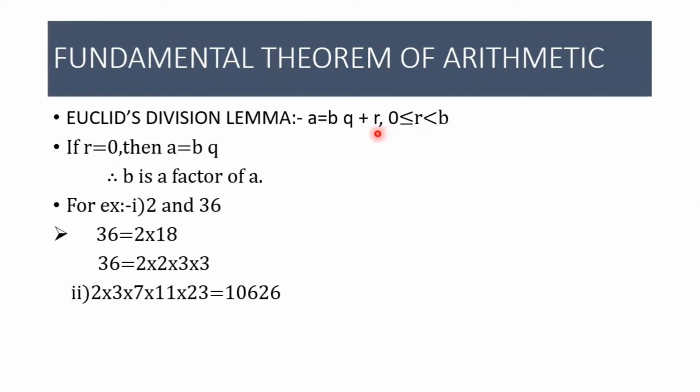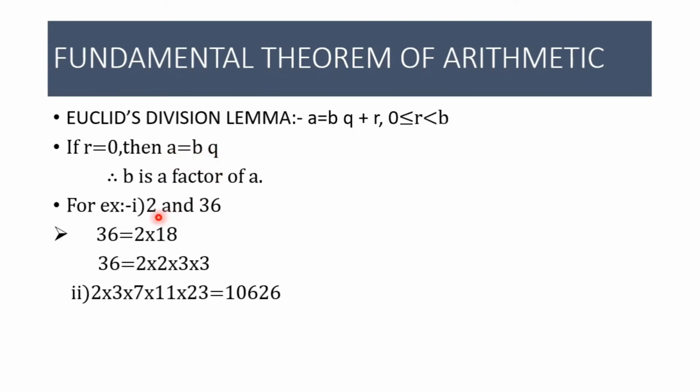If r equal to 0, then a equal to bq. It means a is exactly divisible by b. So we can say here b is a factor of a, or divisor of a. q is the quotient.